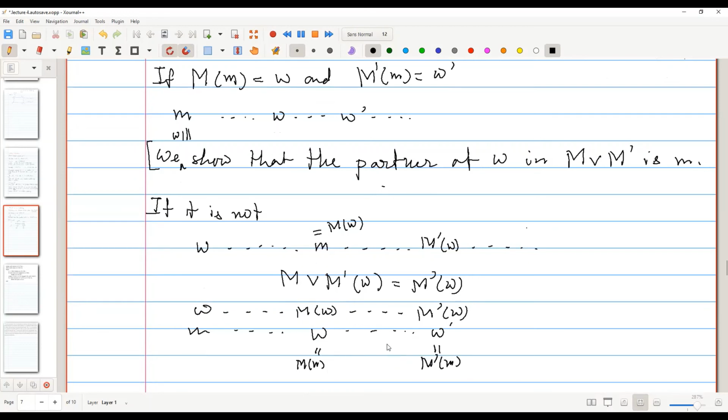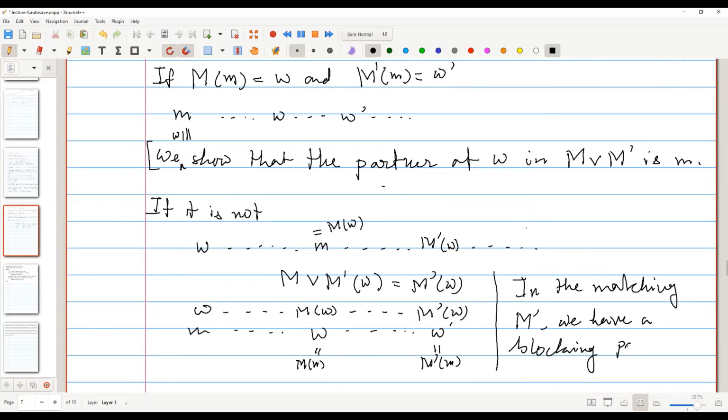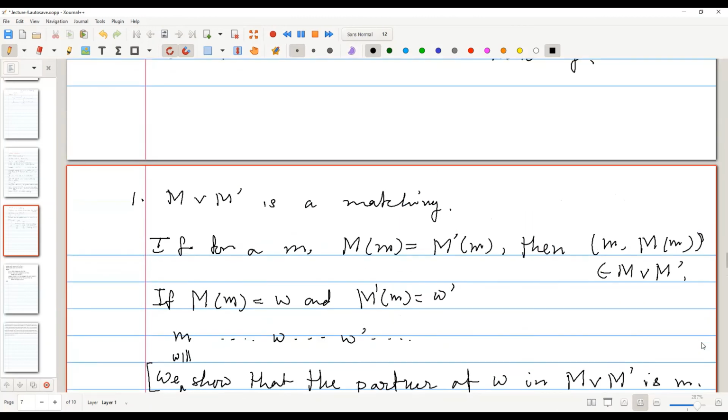So here we can see that in the matching M prime, we have a blocking pair (m, W). So that means we have a contradiction, that M prime is not a stable matching. Sorry, M prime is not a stable matching, and that will be a contradiction. Is it clear? Or do you want me to explain it?